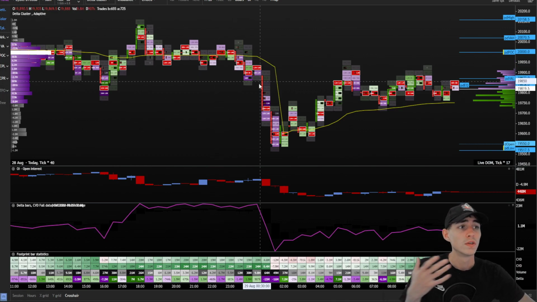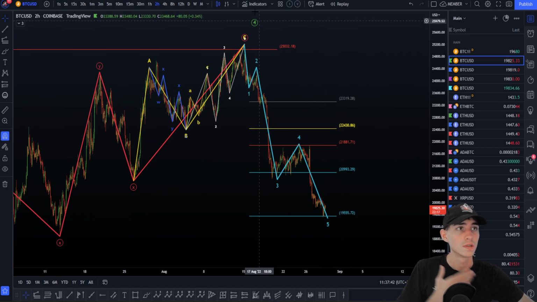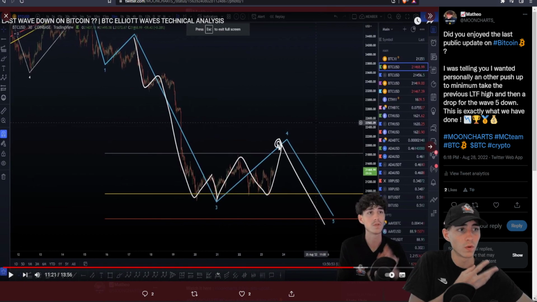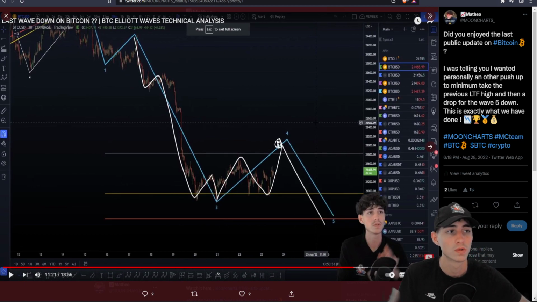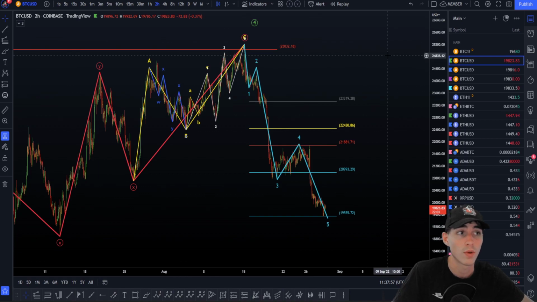Okay, so here let's just move back on this. So yeah, we were looking for this 5 wave like this to the downside. You can see right here. The last one in the wave 4, a retracement here to go more down to minimum, take the high, and then get another move to the downside. What I was saying, I would like to see personally another push to the upside before getting another retracement here. So this is exactly what happened here, as you can see.